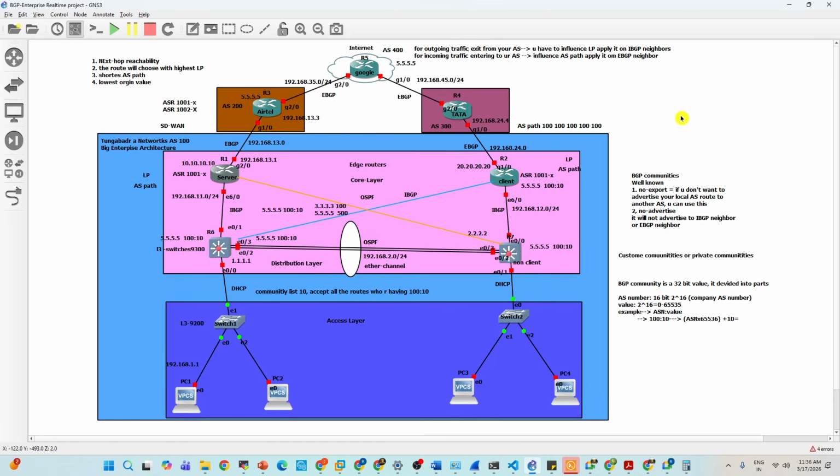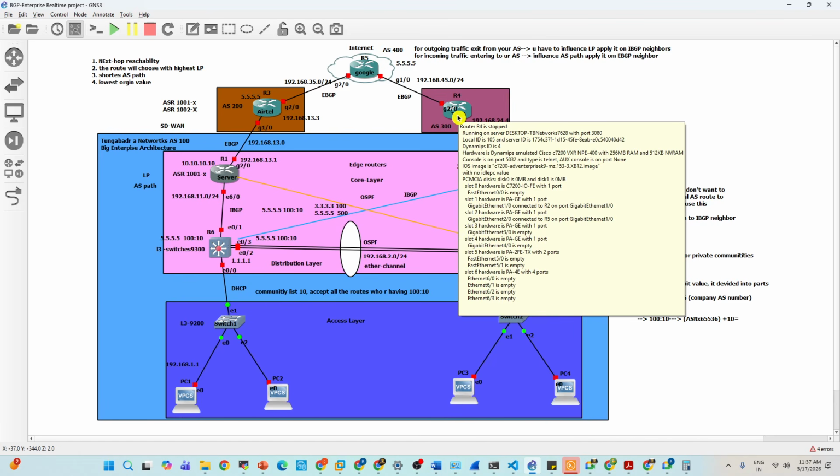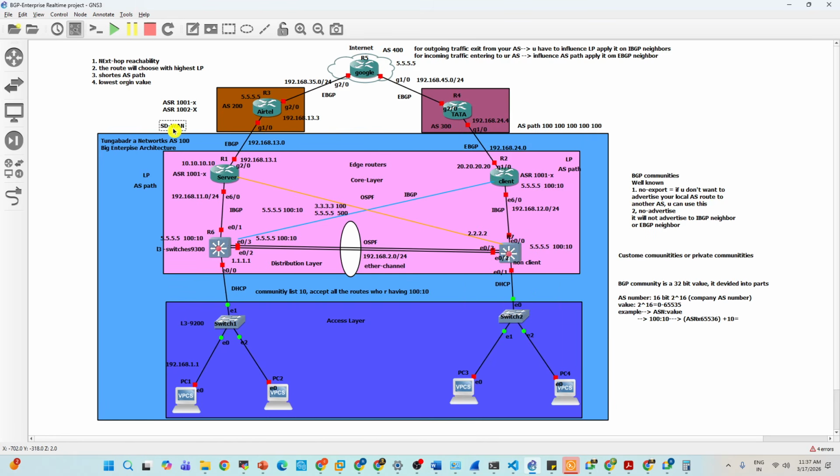Four components are there, and all these devices are connected through IPsec. So you need to learn IPsec as well. If you want to learn SD-WAN, you need to learn security as well as BGP. Traditional BGP is very important, and route reflectors as well.